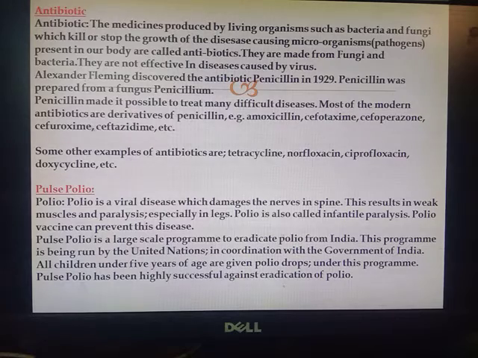Pulse Polio is a large-scale program to eradicate polio from India. This program is being run by the United Nations in coordination with the Government of India.